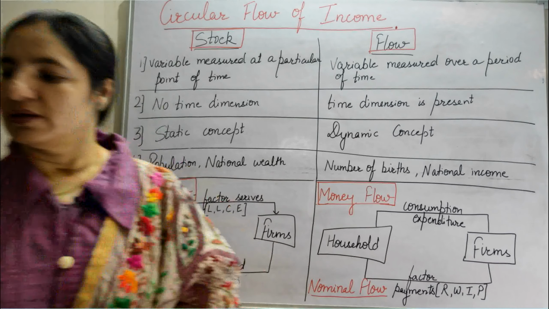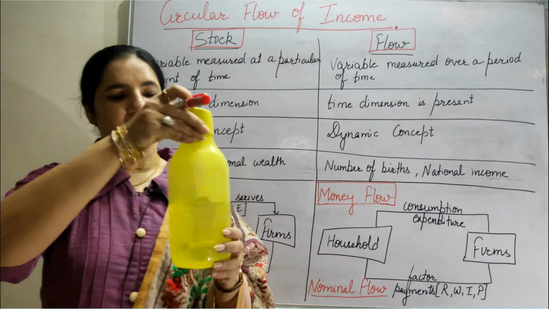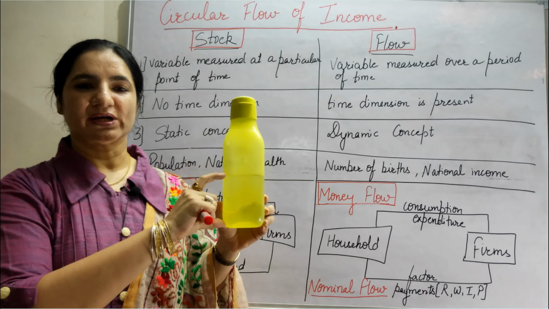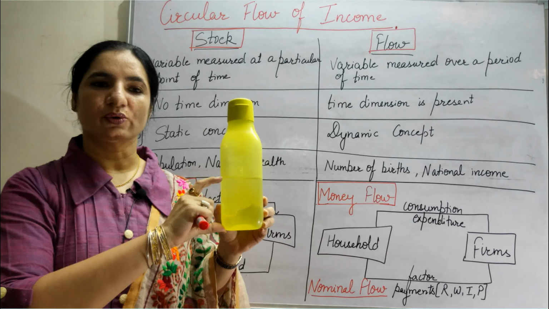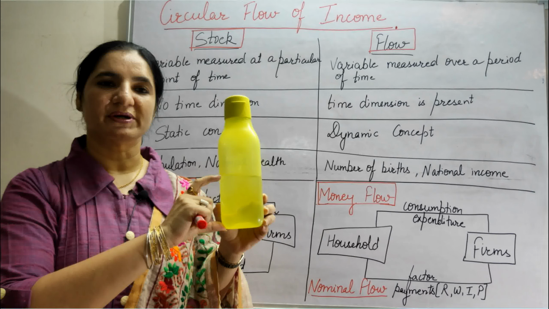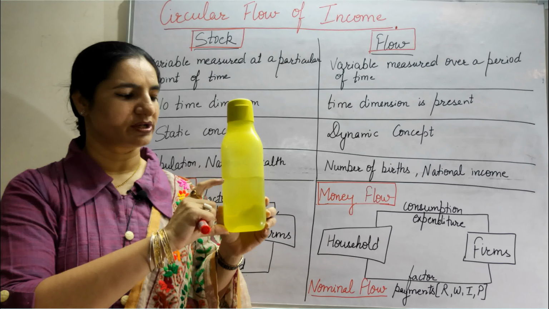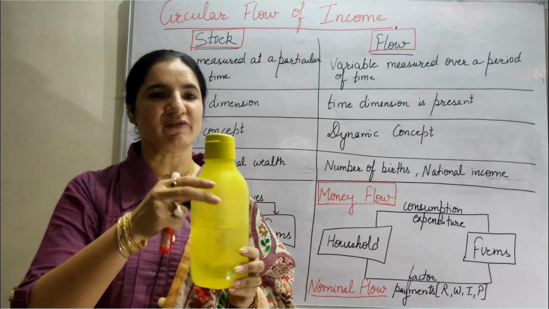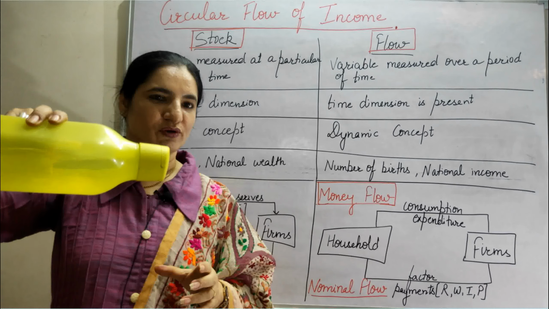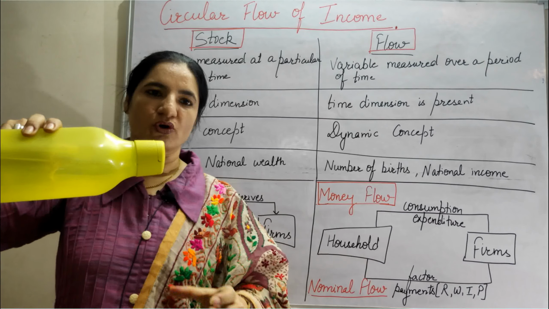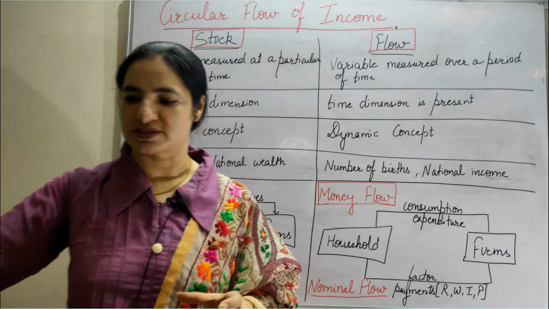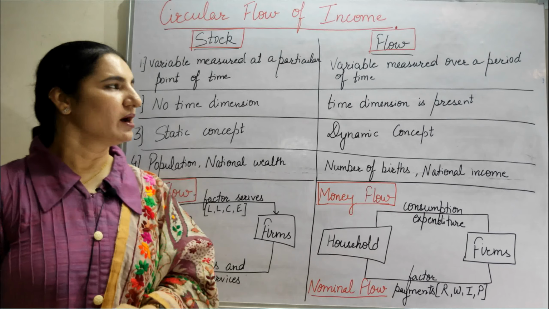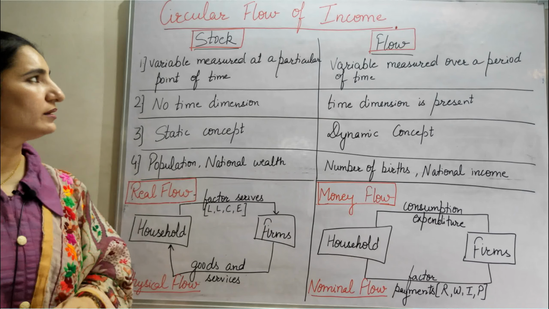In the same way we can explain the water in this bottle. Say this is a bottle of 1 liter, and the bottle has a particular quantity of water, say half a liter. So this is a stock concept. But when water is flowing out of this bottle, that will be called a flow concept. I hope both the concepts are clear.